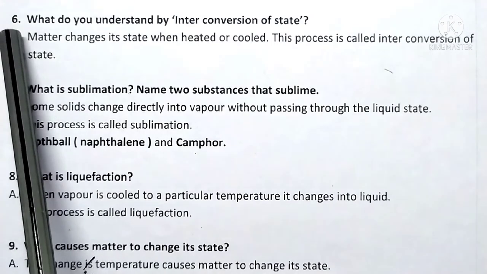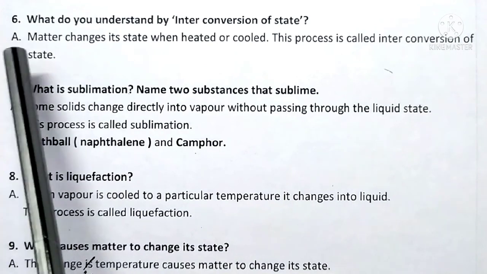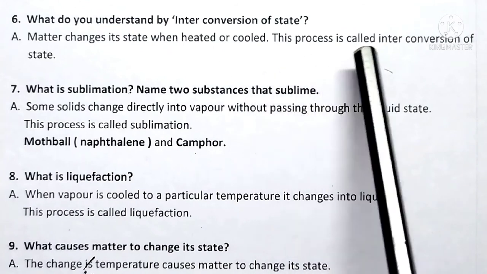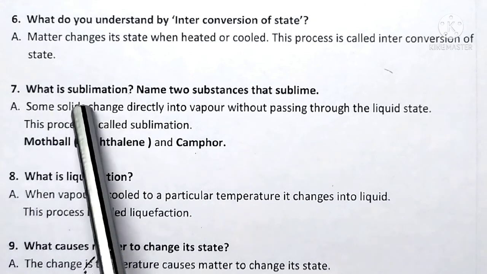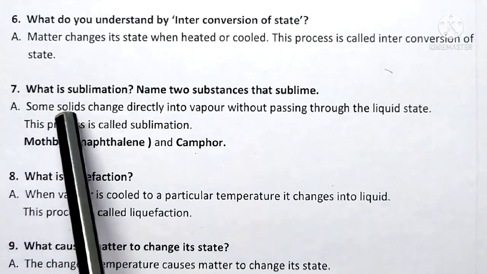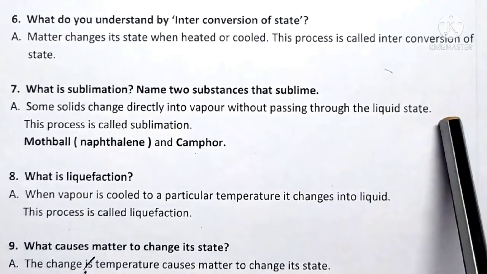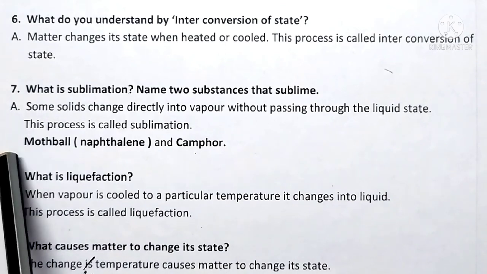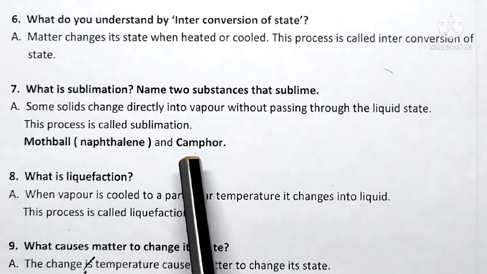Question number 6. What do you understand by interconversion of state? Answer. Matter changes its state when heated or cooled. This process is called interconversion of state. Question number 7. What is sublimation? Name 2 substances that sublime. Answer. Some solids change directly into vapor without passing through the liquid state. This process is called sublimation. Examples of substances that sublime: mothball, in other words naphthalene, and camphor.